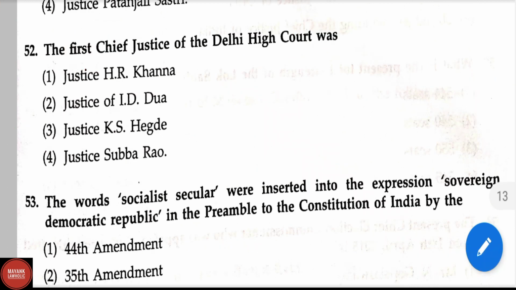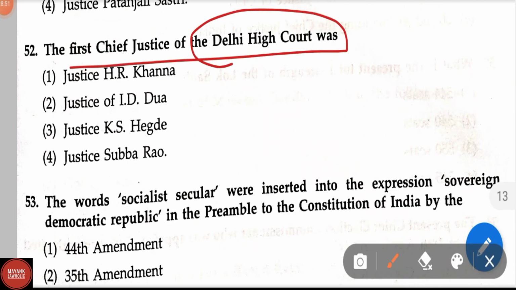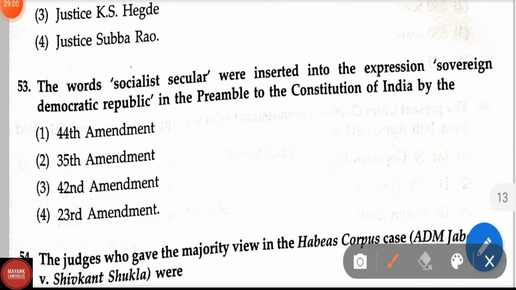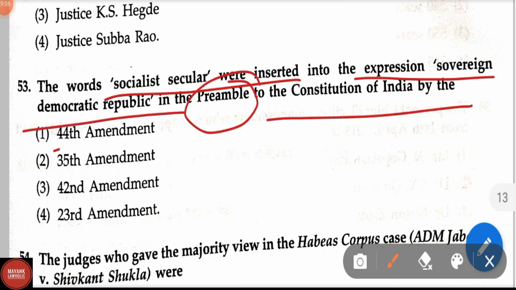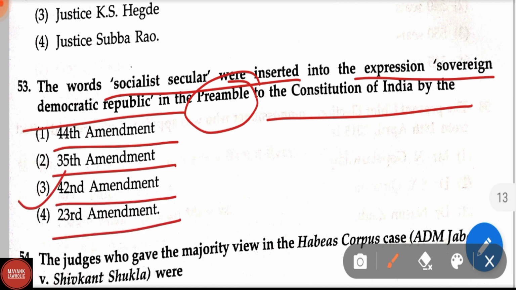Question number 52. The first Chief Justice of Delhi High Court was, here the correct answer is Justice K.S. Hegde. Question number 53. The words socialist secular were inserted into the expression sovereign democratic republic in the preamble of the Constitution of India by the 44th Amendment, 35th Amendment, 42nd Amendment, 23rd Amendment. Correct answer is 42nd Amendment Act.